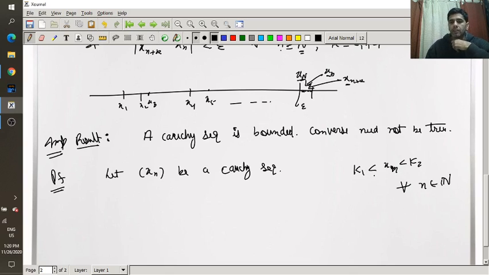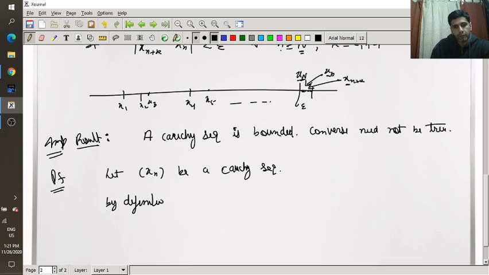Now see, so I have to find out these two real numbers, right? So let us see how can we prove using the definition of Cauchy sequence. Now see, by definition 2, I am using the definition 2 here.